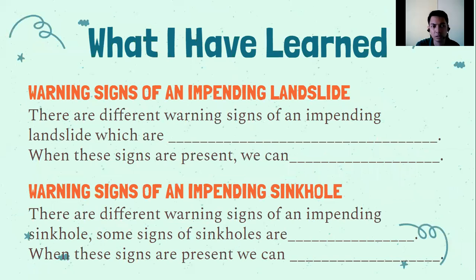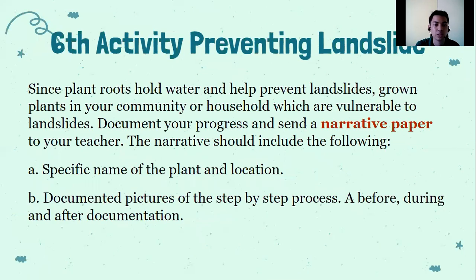So, what have I learned? So, this is our activity for this afternoon. Ayan, sagutan nyo lang. So, our performance task number 6 or our 6th activity. Activity 6 natin is preventing landslide. So, paano natin mapaprevent yung landslide? Mapaprevent natin yan pag tayo ay magtanim ng mas maraming puno. So, planting trees will absorb water. It can hold water. It can hold the soil. So, maraming nagagawa yung trees. So, kaya dapat tayo ay gumawa ng tree planting.